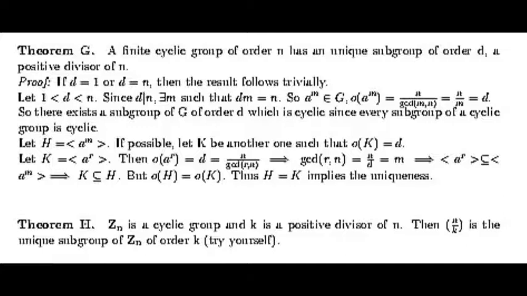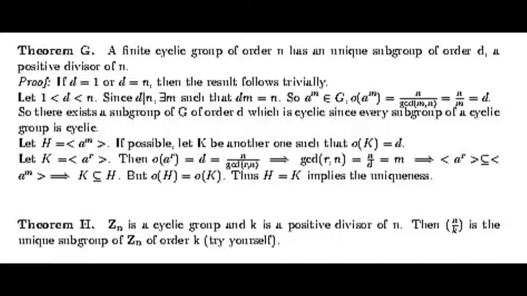So without loss of generality, let 1 be less than d less than n. So since d is a divisor of n, there exists some m such that dm equals n, then a to the power m belongs to G. Now the order of a to the power m is the ratio of n by gcd of m and n, that is n by m.